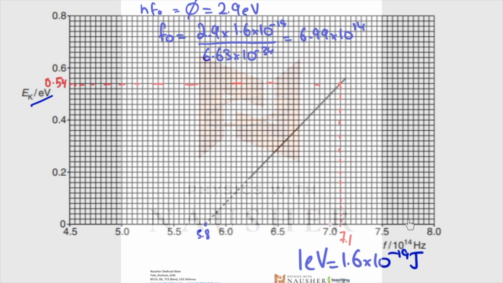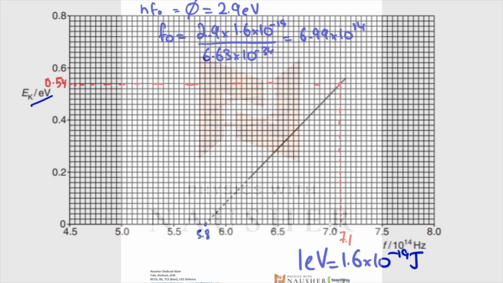Threshold frequency is the frequency on this axis where the line starts. So 2.9 electron volts converted to joules, divided by 6.63 × 10⁻³⁴, you get 6.99 × 10¹⁴, which means 7 × 10¹⁴. So on the frequency axis, just go to 7. Now when you go to 7, you need to draw a line. I'll draw it for you.